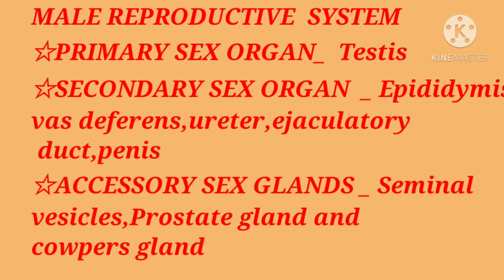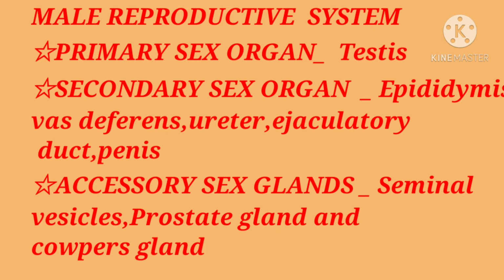The male reproductive system mainly consists of three parts. First is the primary sex organ, that is the testis. The testis produces two things: one is the male gamete, that is sperm, and the next is the hormone called testosterone. In the secondary sex organs, there are the epididymis, vas deferens, ureter, ejaculatory duct, and penis.